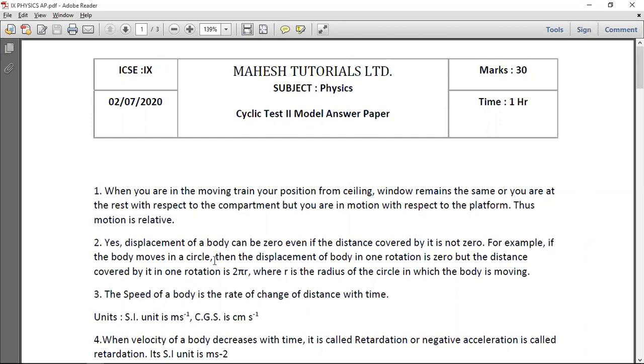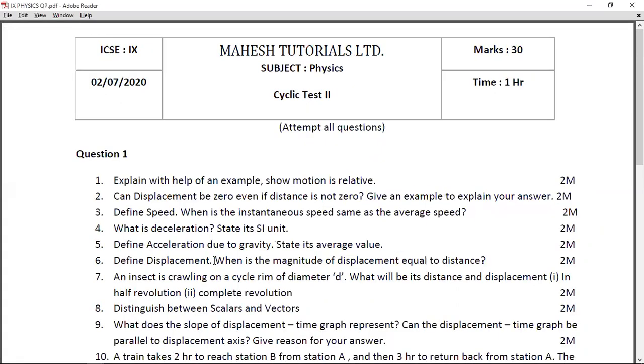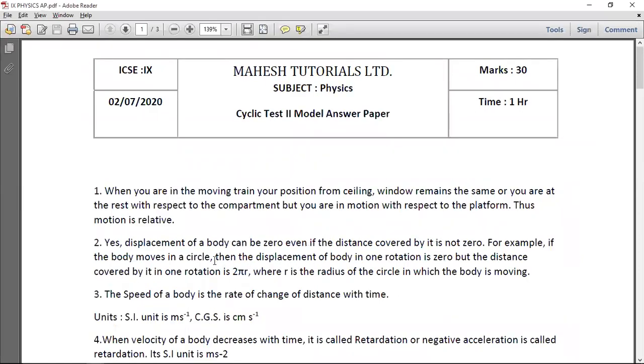Going to the third question. The third question was: define speed. What is instantaneous speed? When is the instantaneous speed the same as the average speed? So the answer is the definition of speed, of course. It is the rate of distance covered, or distance covered per unit time. Both the definitions are okay. The units for speed, although they're not asked, you can mention as meters per second and centimeters second raised to -1.